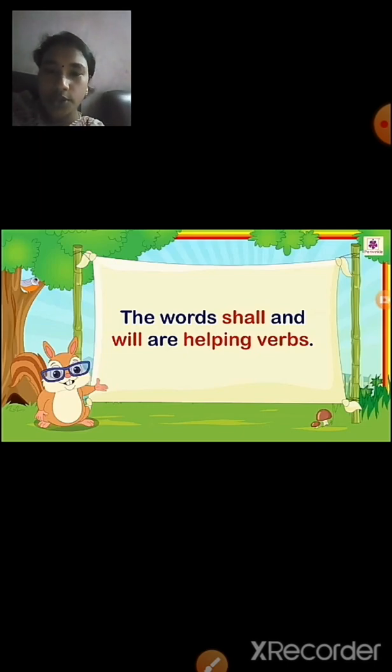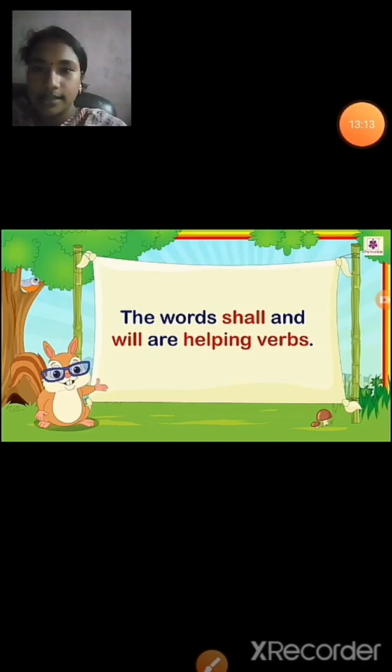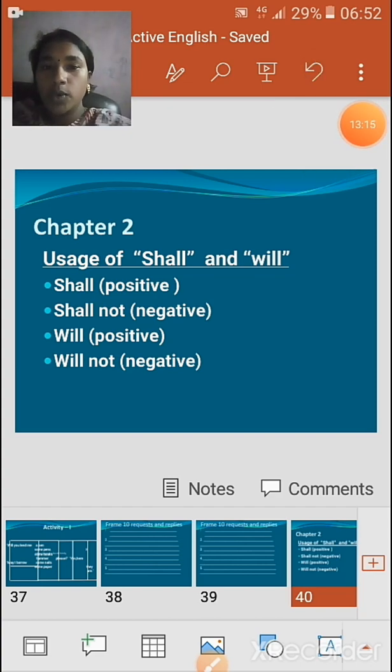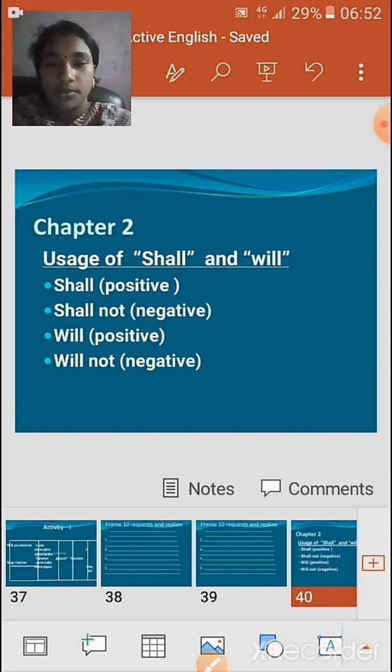As I told you previously, the words shall and will are helping verbs. Next let us see where we are going to use shall and will in an exercise. Now I am going to explain where shall and will are used in positive and negative terms.